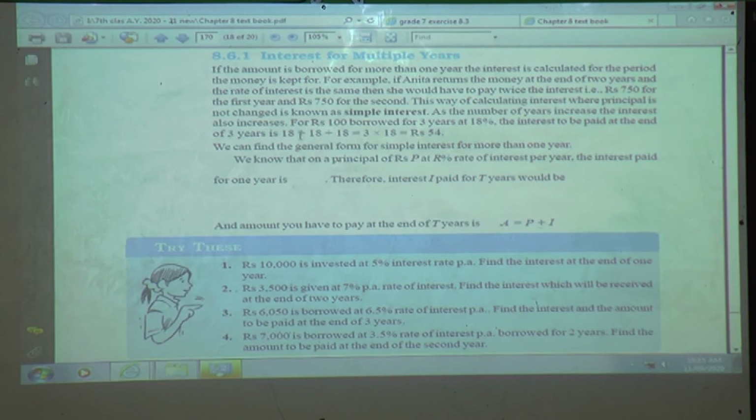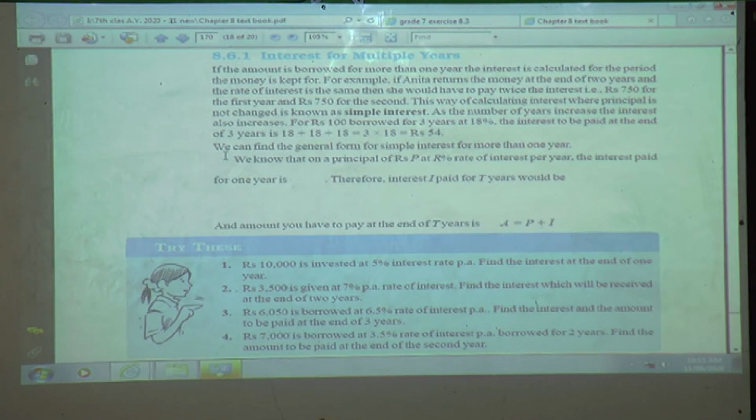Here also the principal amount is not changed. So we can write 18 plus 18 plus 18, or we can say 3 multiplied by 18 is equal to 54. Rupees 54 is the interest to be paid on rupees 100 for how many years we are using 100 rupees? For 3 years. So in this way we have to find out the amount of interest.